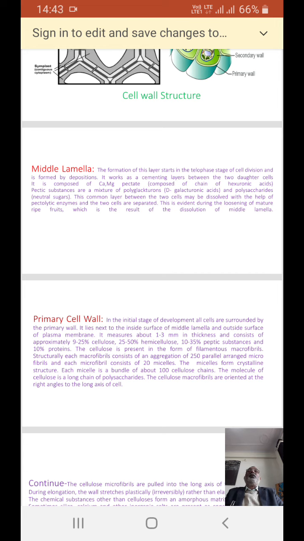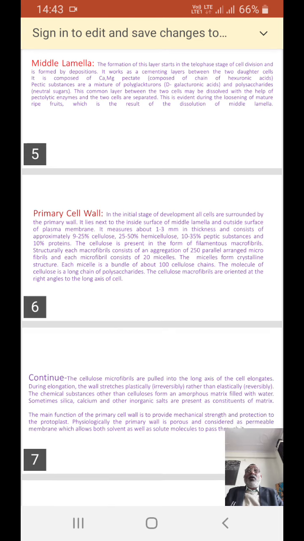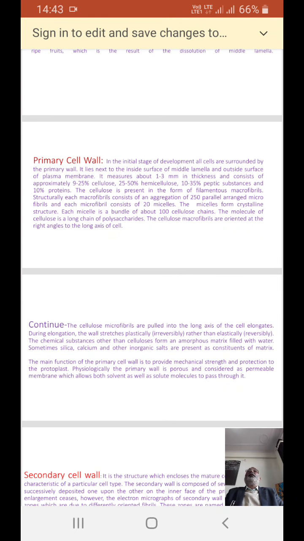This common layer between two cells may be dissolved with the help of the pectolytic enzymes, and the two cells are separated. This is evident during the softening of mature ripe fruits, which is the result of the dissolution of middle lamella.